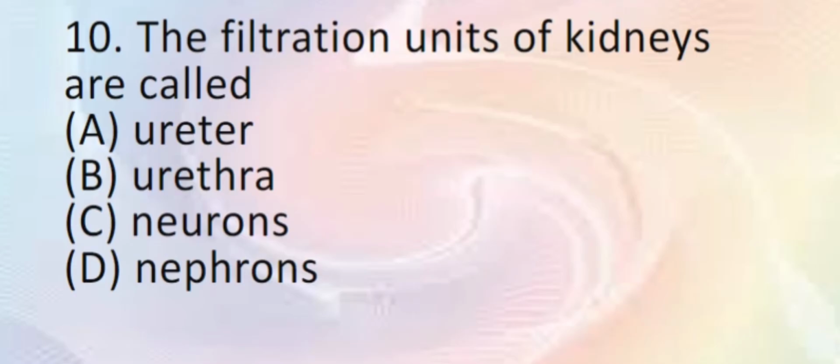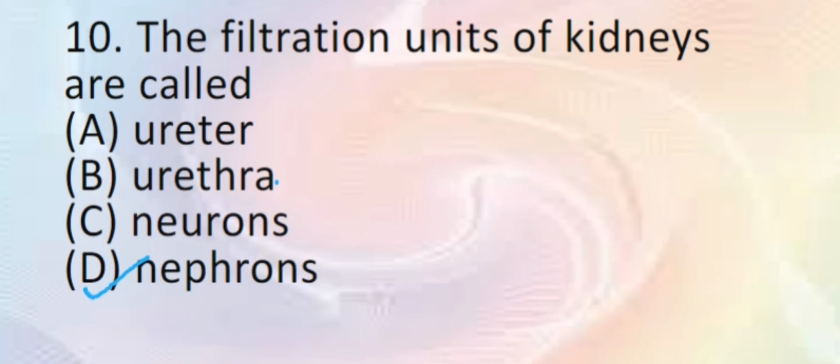Next question, the filtration units of kidneys are called. It is a knowledge level question, but though it is very simple, many students make a careless mistake. Directly they go for neurons, because these words are more or less confusing, neurons and nephrons. Though in your mind you know that it is nephron, by mistake you might click neuron in a hurry. So be careful. Neurons means the nerve cells which are part of the nervous system, whereas nephrons are the filtration unit of the kidney.